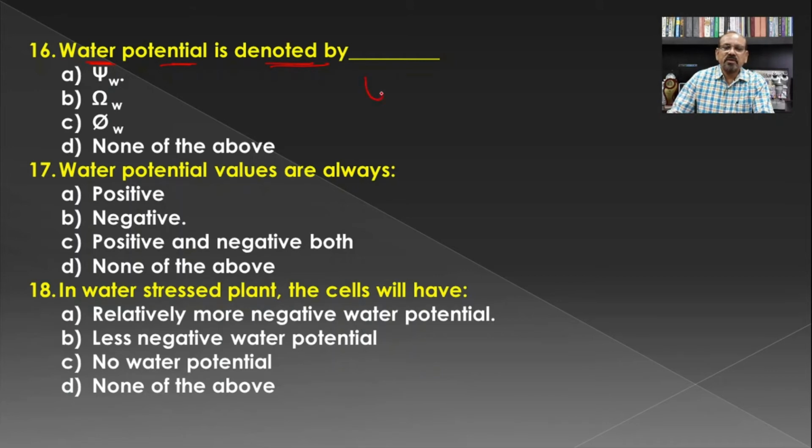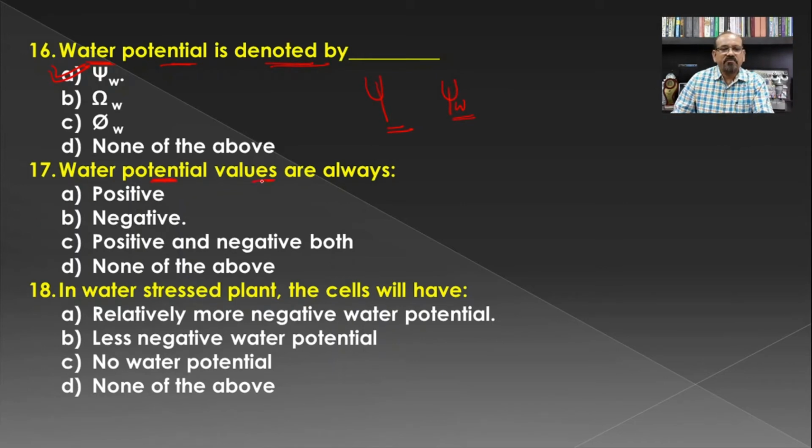The chemical potential is denoted by the Greek letter psi, and the water potential is denoted by psi w, and hence A is the correct answer for this question.